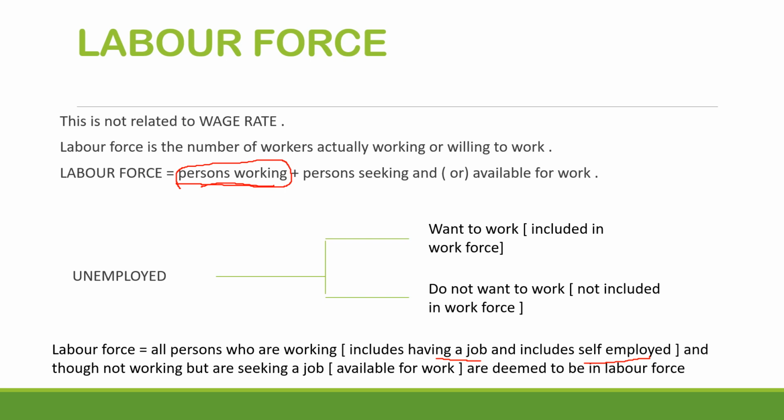I hope I've made things very clear. Under persons working you get two items. First, people who have a job, meaning they are employees, and second, people who are self-employed. That means they are the owner of a particular organization, or a grocery shop or a vegetable shop, anything. If you are working in a grocery shop, you are a part of the labor force. If you have a grocery shop, you are part of the labor force. So labor force means, first component, persons working.